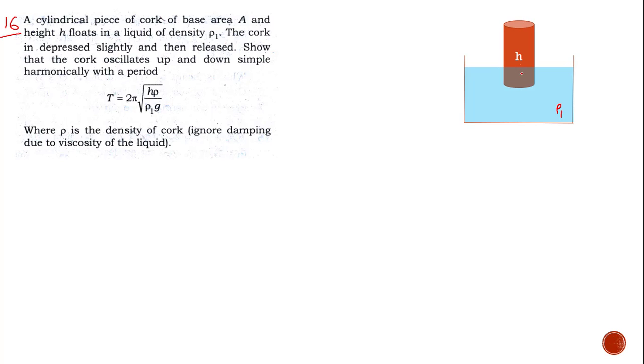There is some part inside the liquid, and the length of the cylinder inside the liquid is say L. Let ρ be the density of the cylinder and A the area of cross section. Here h is the height given. The density of the liquid and the density of the cylinder are different, so it will move downward.